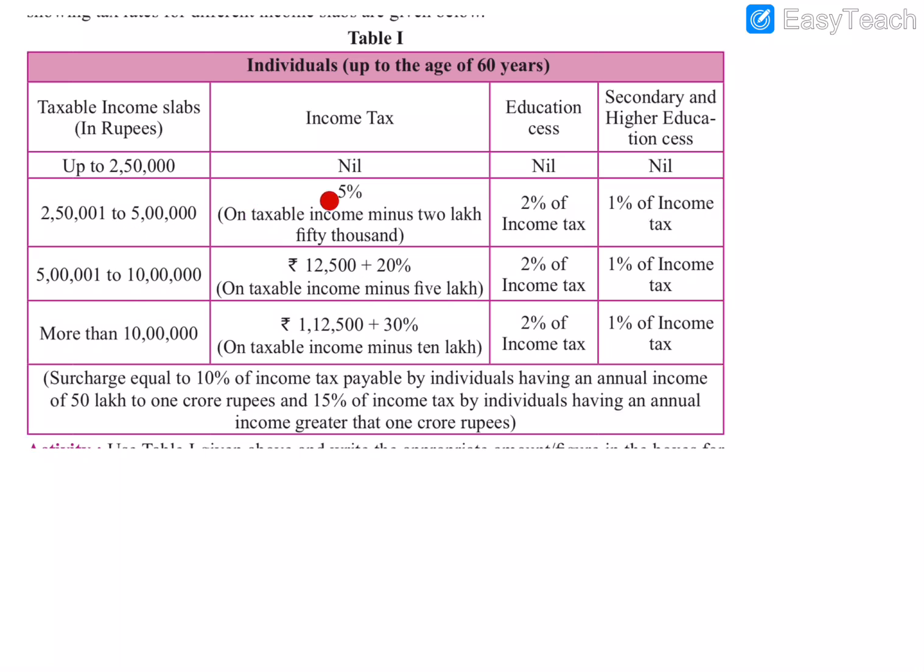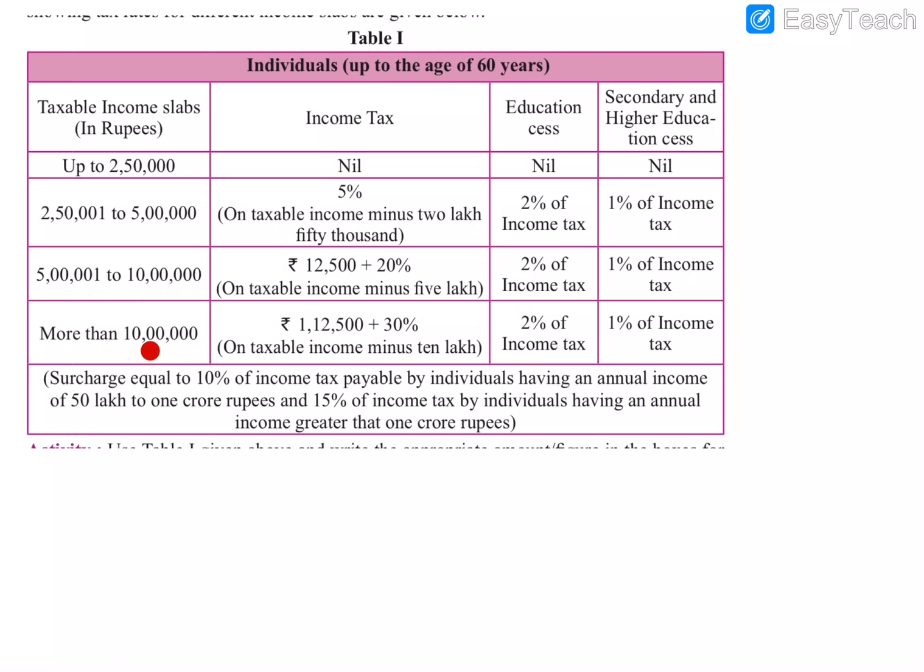Up to 5 lakh we only pay that fixed amount, so we subtract 5 lakh from our salary, and for the rest of the money we pay 20%, plus educational cess of 2% and higher educational cess of 1%.